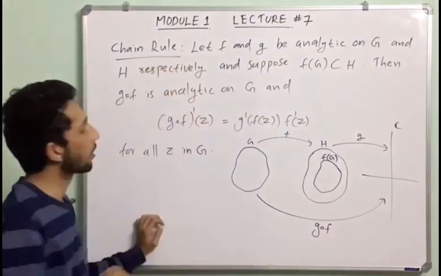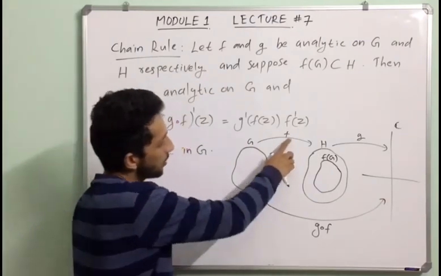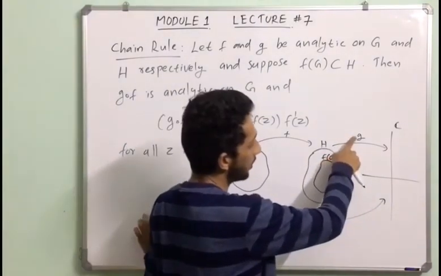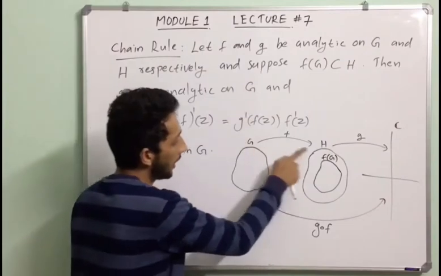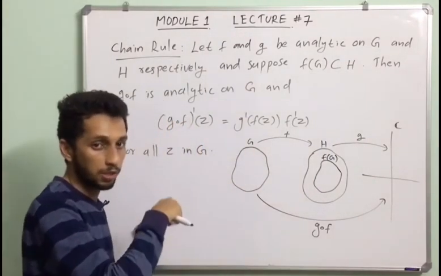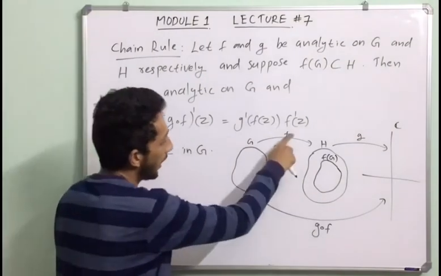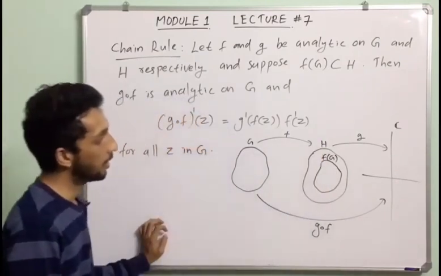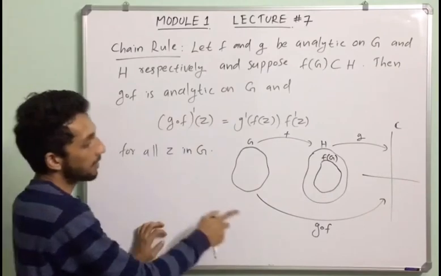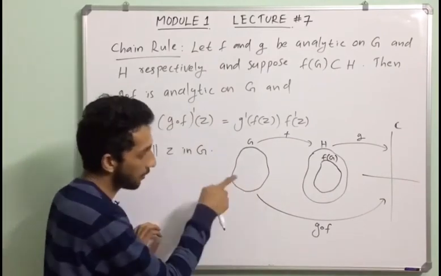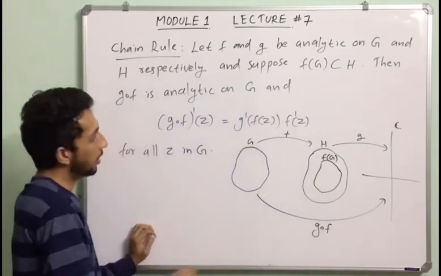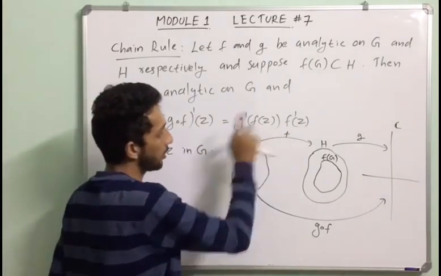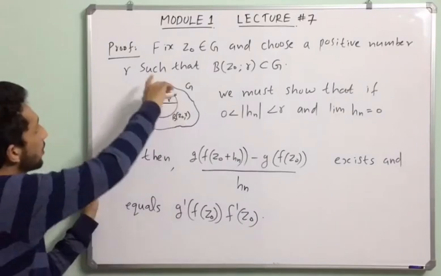The idea of this rule is very simple. Suppose we have an analytic function f on G and another analytic function g defined on H. Both G and H are open subsets of the complex plane C. Suppose f of G is contained in the open set H. Then g composition f is again an analytic function from G into C. Also note that (g composition f) dash of z equals g dash of f of z into f dash of z. So let's discuss the proof.